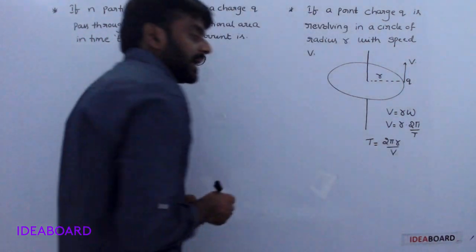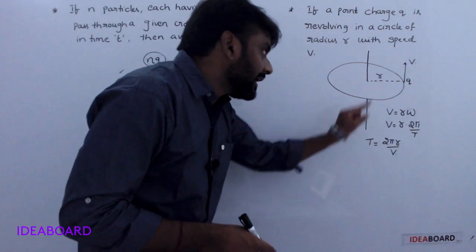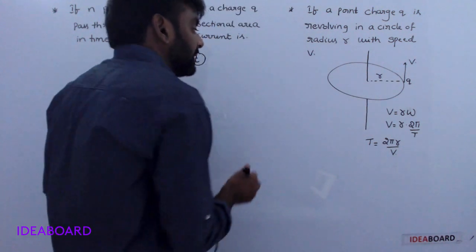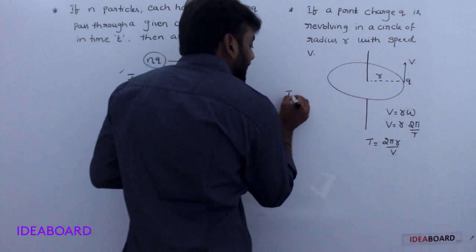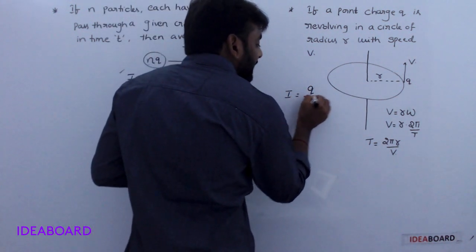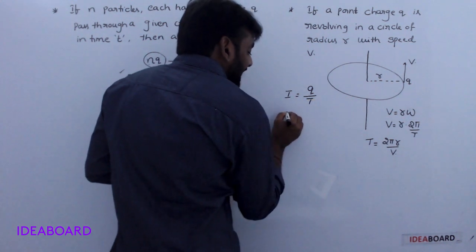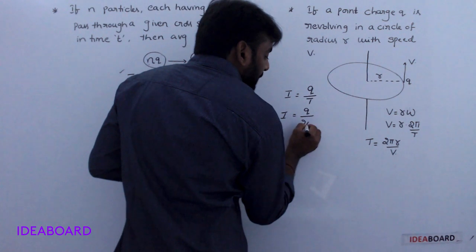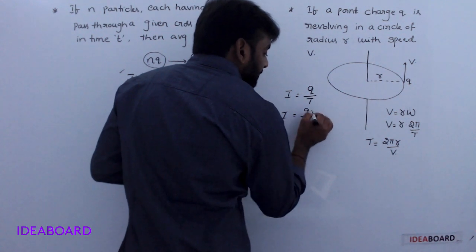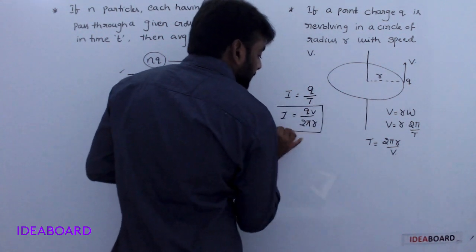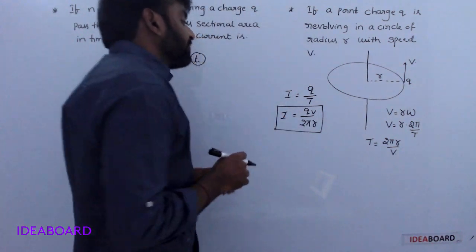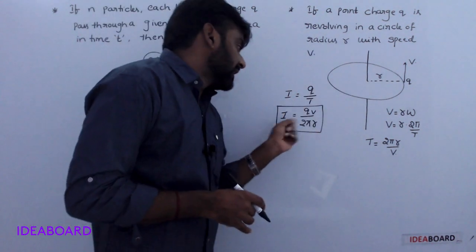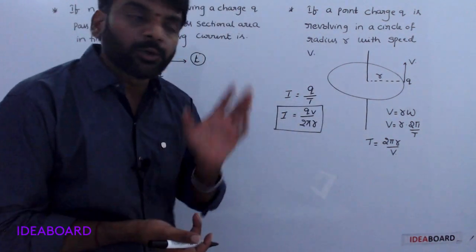In this time, the developed current is charge by time. I is equal to Q over time, which is 2 pi r by v. In terms of velocity and radius, I is equal to Qv by 2 pi r.